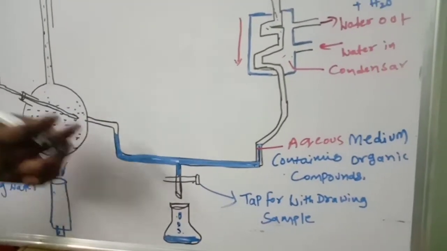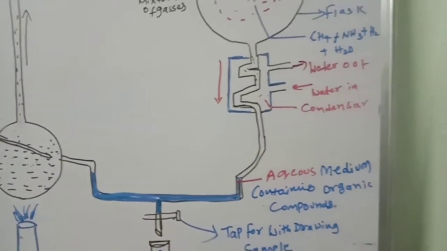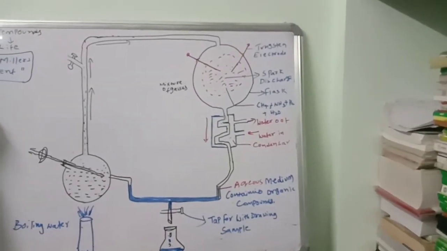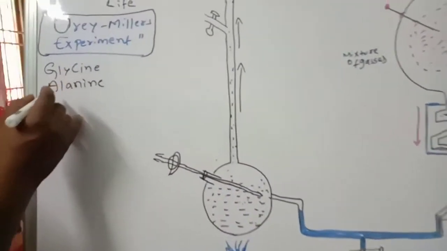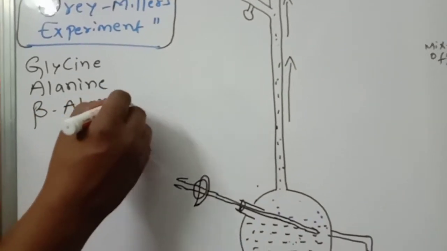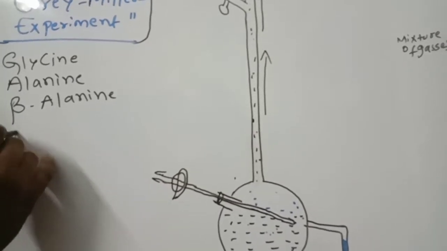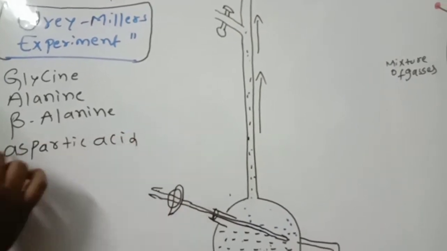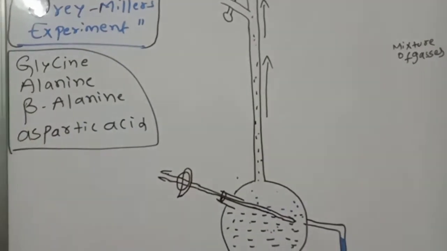There is a U-tube like that shape. So what was identified? Glycine. What kind of amino acids? Number one, glycine. Number two, alanine. Glycine, alanine, beta alanine, and aspartic acid. These are all the things identified by the great scientist Miller.